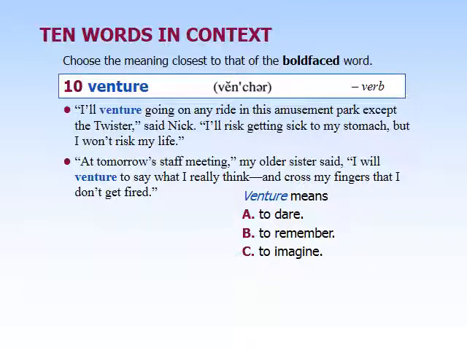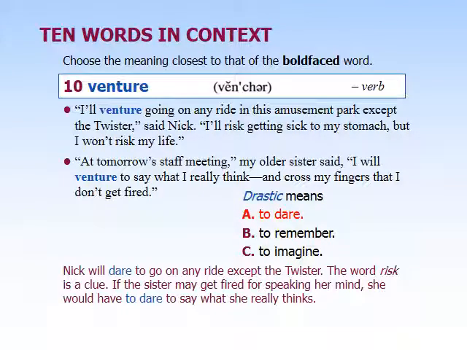And our last word here is venture, and this one's a verb. It can also be a noun, but in this case we're going to be using it as a verb. I'll venture going on any ride in this amusement park except the Twister, said Nick. I'll risk getting sick to my stomach, but I won't risk my life. At tomorrow's staff meeting, my older sister said, I will venture to say what I really think and cross my fingers that I don't get fired. So what venture means is to dare. Really what it means is to take a risk.